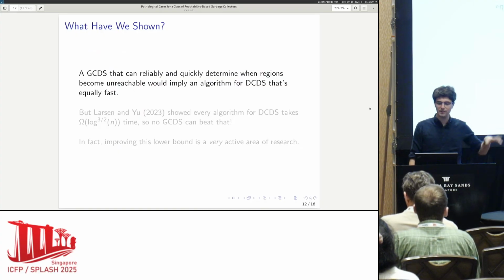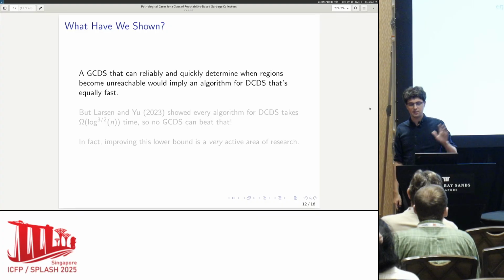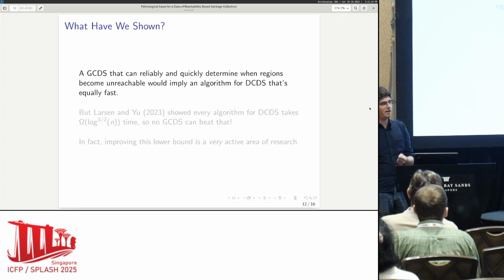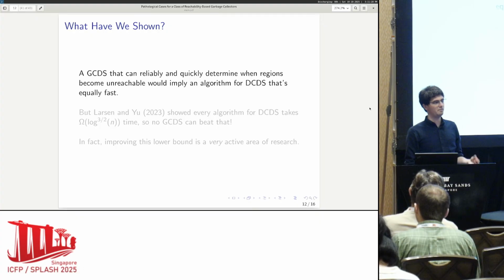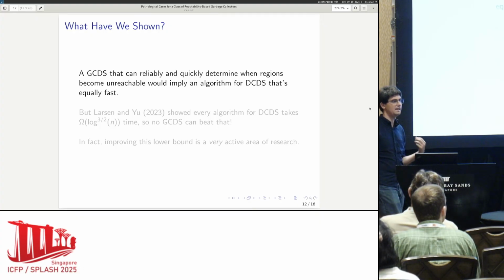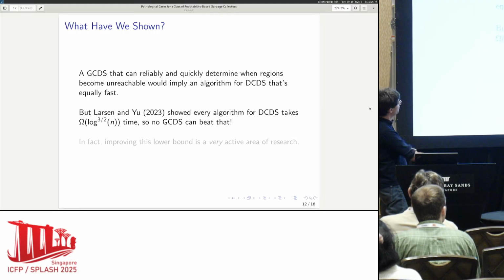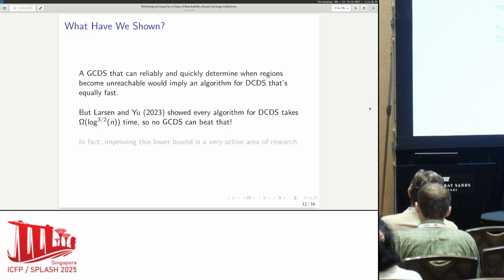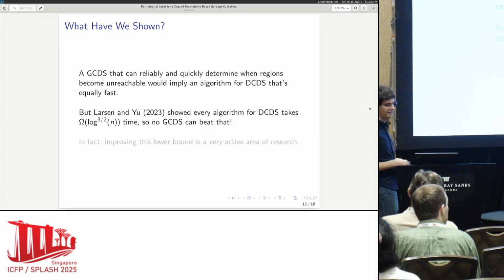So what have we shown? If you had a really great garbage collector in this sense, then you could make a really great dynamic connectivity algorithm. In particular, the speed at which the garbage collector realizes that something is unreachable corresponds to the speed at which you can answer the dynamic connectivity query. But these super smart guys, Larsen and Yu, showed that it's not possible to have a super fast dynamic connectivity algorithm.